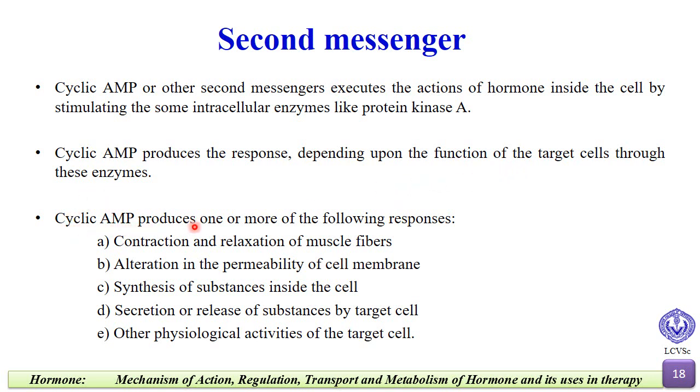Cyclic AMP produces one or more of the following responses: contraction and relaxation of muscle fiber, alteration in the permeability of the cell membrane, synthesis of substances inside the cell, secretion or release of substances by the target cell, and other physiological activities of the target cell.